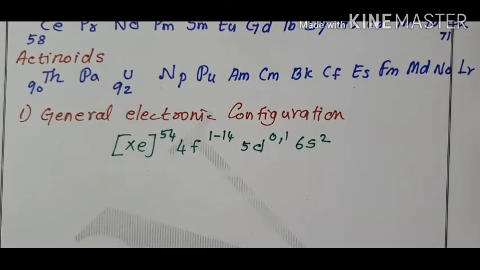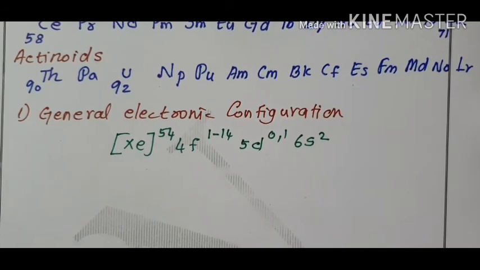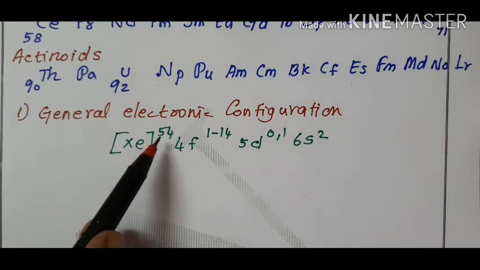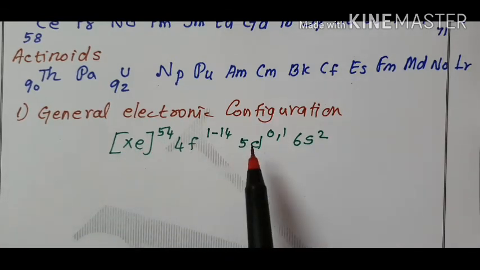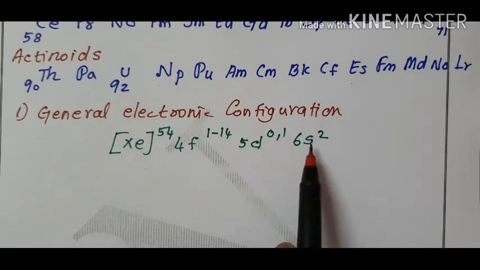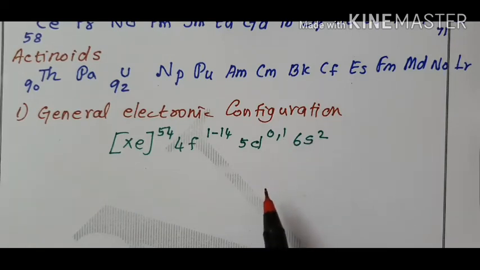Why are the lanthanoids placed at the bottom of the periodic table? First, their general electronic configuration is xenon 54, 4f 1 to 14, 5d containing empty or 1 electron, 6s orbital containing 2.